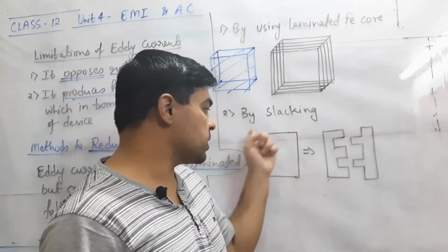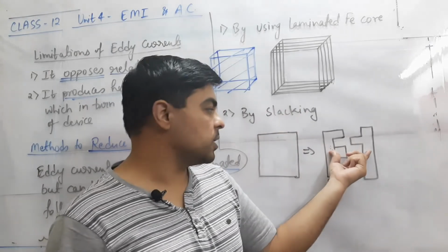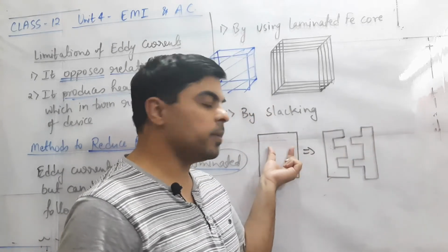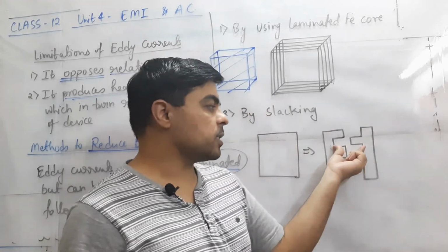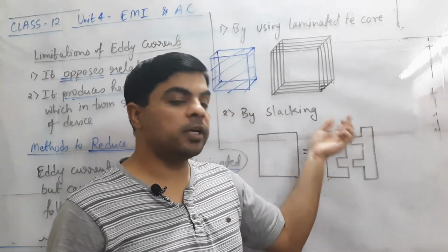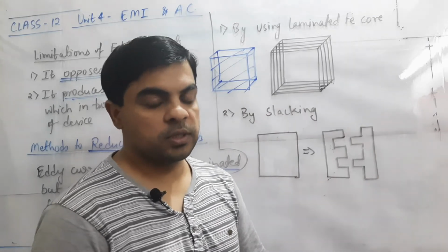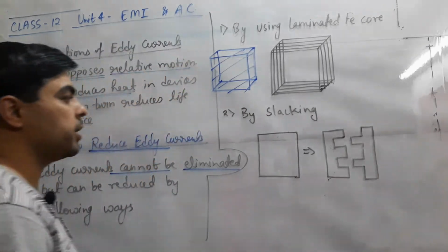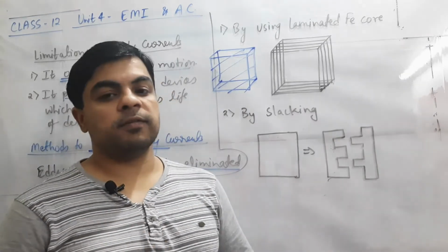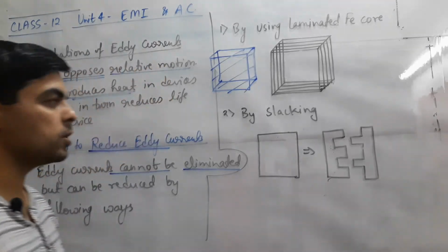In place of this complete metal sheet, we can consider it in the form of pieces, where if we merge these two pieces towards each other, they will form the metal plate. But again, it consists of two different separated pieces which are insulated from each other, and hence the magnitude of the eddy current reduces. So these are a few methods by which we can reduce eddy currents as and when required. Otherwise they are very useful, that we have already studied. So you can note down this portion also.